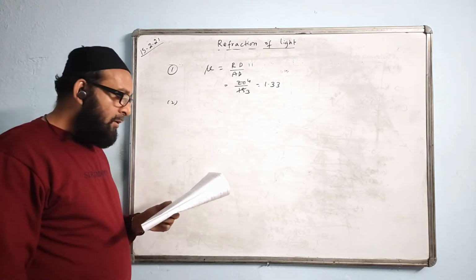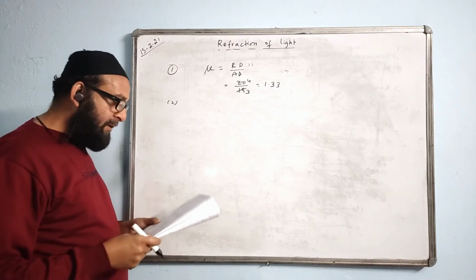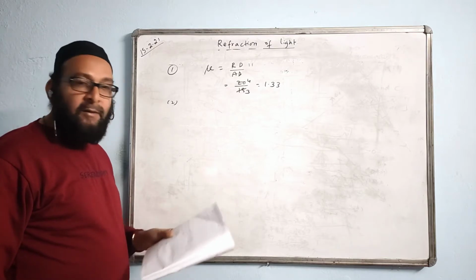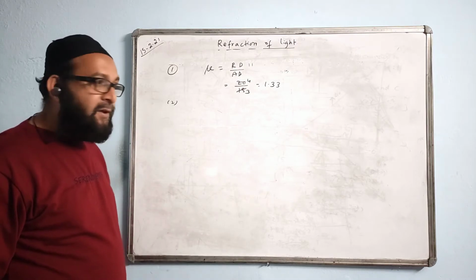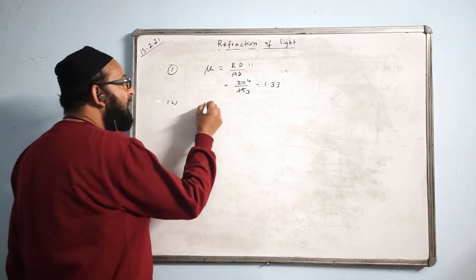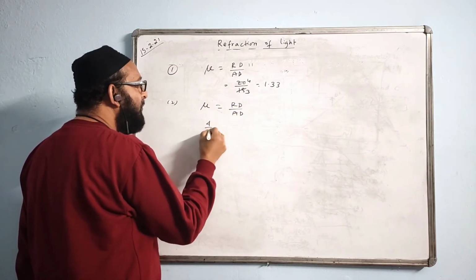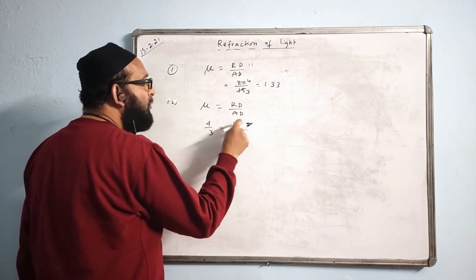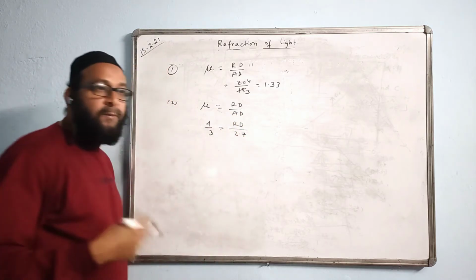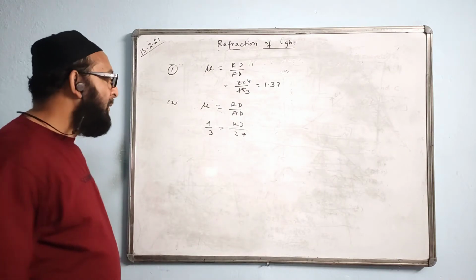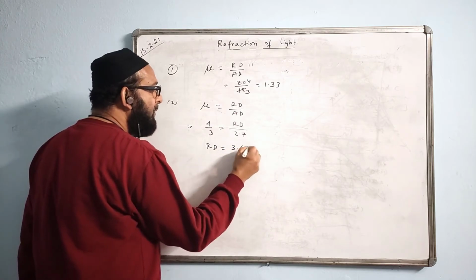A water pond appears to be 2.7 meter deep. The apparent depth is given 2.7 meter. If the refractive index of water is 4/3, find the actual depth of the pond and the normal shift. So again, use the same formula. Mu is equal to real depth by the apparent depth. Refractive index is given 4/3. Real depth, the actual depth, we have to find. Apparent depth is given 2.7 meter. Cancel and find the answer for real depth. The real depth answer will come 3.6 meters.